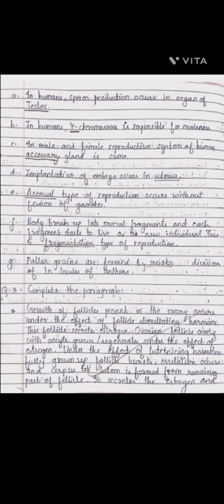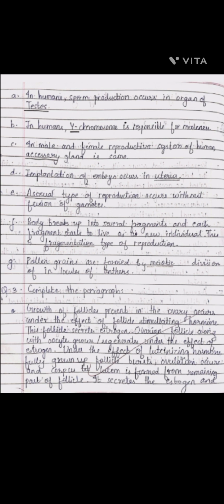Now E, dash type of reproduction occurs without the fusion of gametes. Our answer is asexual. Now F, the body breaks up into several fragments and each fragment starts to live as a new individual. This is fragmentation type of reproduction. अपना आंसर है fragmentation. G, pollen grains are formed by dash divisions in the loculus of anthers. Answer is meiotic.